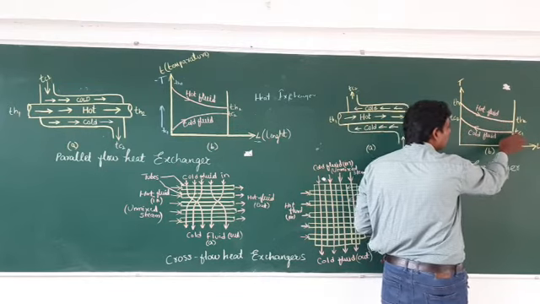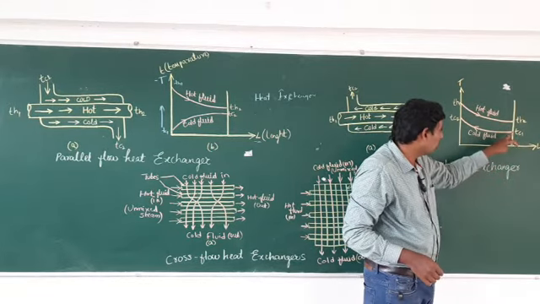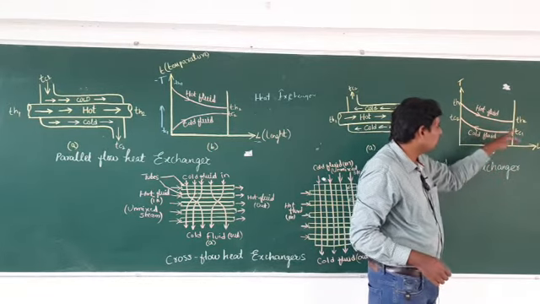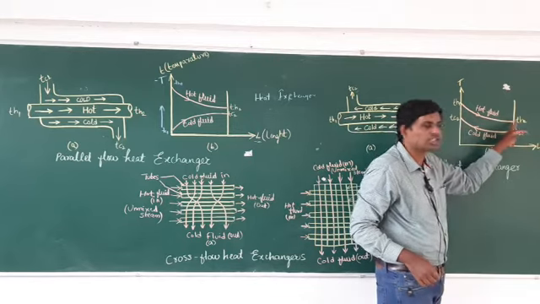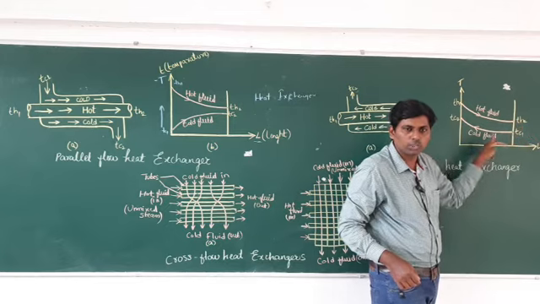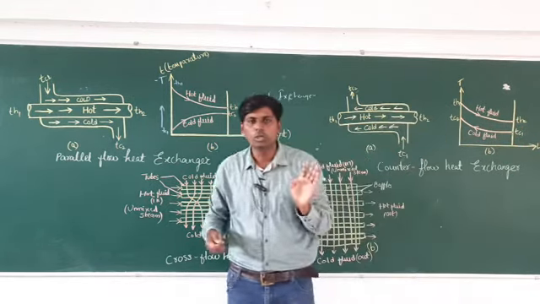For the cool fluid, it is starting from this side. For the cool fluid the temperature is increasing. For the hot fluid the temperature is decreasing, and for the cool fluid the temperature is increasing. Now this one is known as the counter flow heat exchanger.